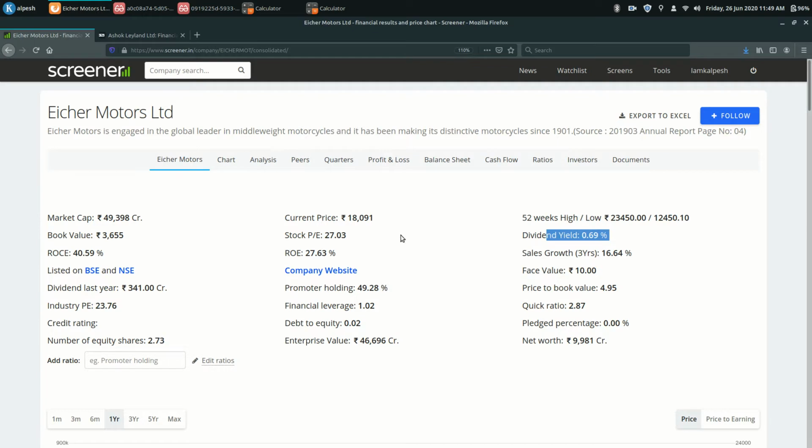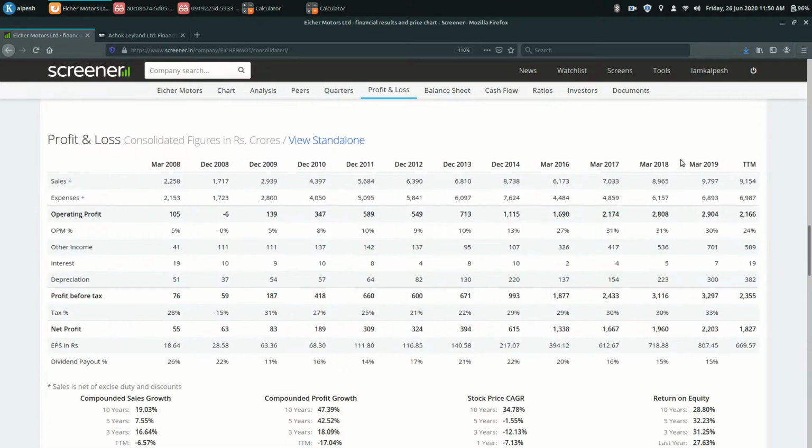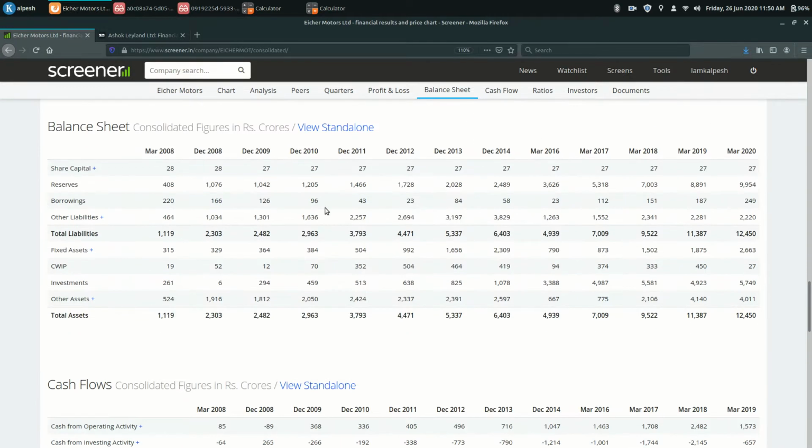that should be Eicher Motors, because they have great profitability and improving OPMs, and what you see right now is because of the recent turmoil in the automotive sector. But this company has a great track record of turnaround. They have less debt, they have huge cash. You can see the borrowings are only 249 crore, and Ashok Leyland had 13,000 or 14,000 crore rupees of borrowing. So you can see the difference. Just by looking at the balance sheet, you can see whether a company is strong or weak.